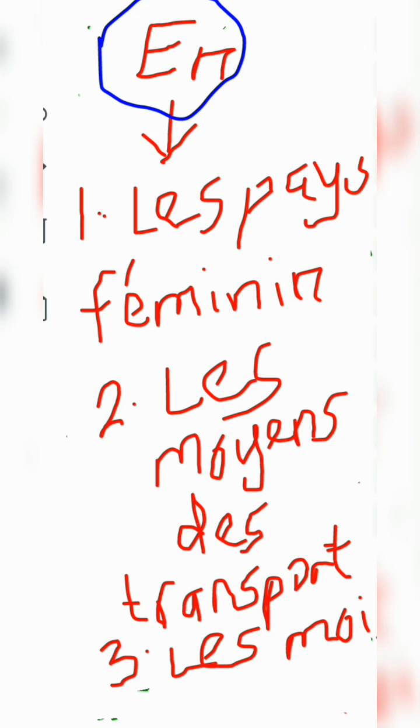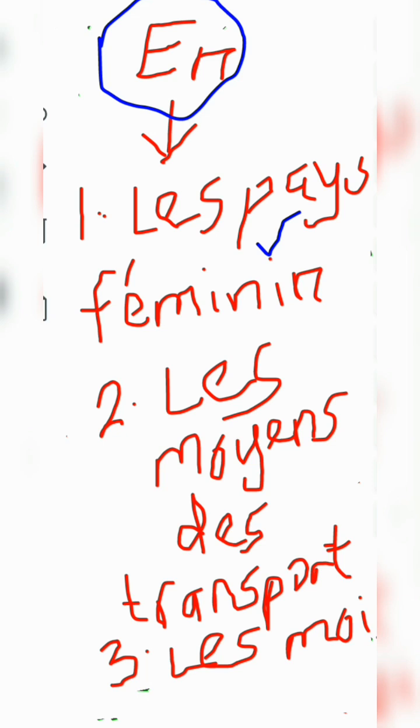Now, in a nutshell, what I'm trying to say here is, how can we use our en? We use en to talk about countries, and what type of countries? We use en to talk about feminine countries, les pays féminins. You know, I once talked about gender in a certain video like that.